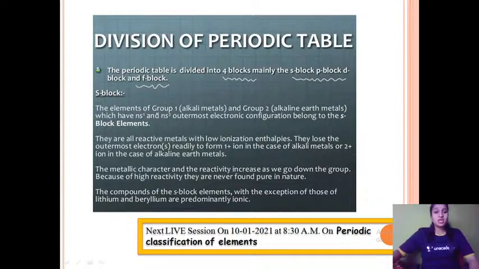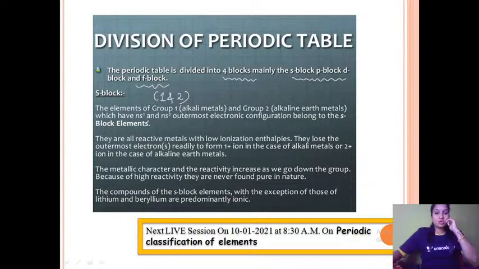For example, group 1, which are known as alkali metals, because their bases are soluble in water, we call them alkali. And group 2 are known as alkaline earth metals. These 2 are included in S block. So S block includes first and second group elements, that is, alkali metals and alkaline earth metals.